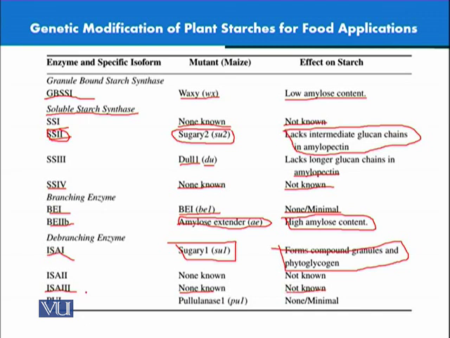Their functions are not fully discovered properly yet. The next is PU1, pullulanase 1 or PU1. Again, we are not much aware of the effect of these enzymes on the starch that is produced at the end. So this is a summary of all different enzymes, their effects, which are known or not known yet, about how we modify different plant starches for application in the food industry.